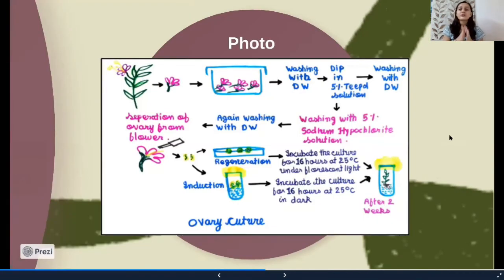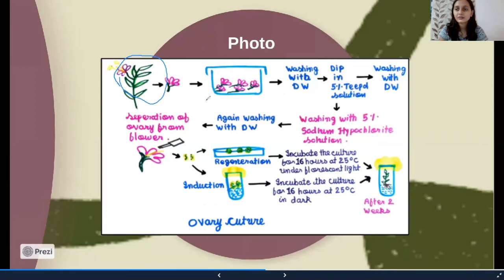Now this figure shows the protocol of gynogenesis. So this is the plant, as you can see, and from this plant a flower is taken.